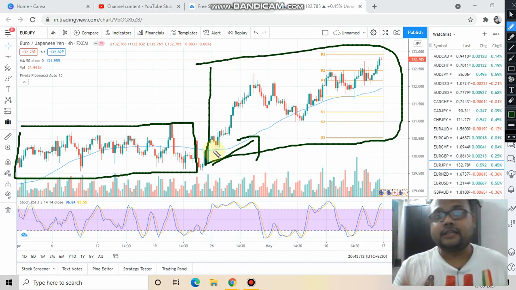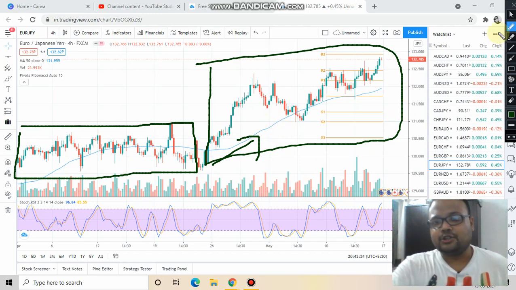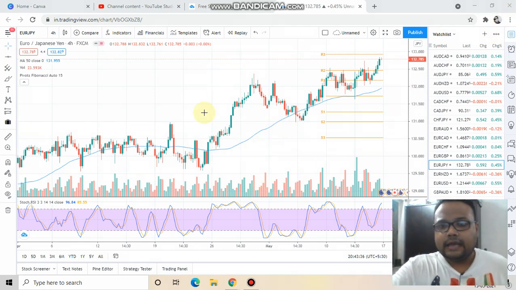If you are an experienced trader and you know how to scalp, then you can go for a counter trade. Otherwise, if you're a beginner and you cannot afford to lose any money, then stay with the trend, do not go against the trend. So the market is in an uptrend, therefore we will only be looking for buying opportunities. And as I always say,